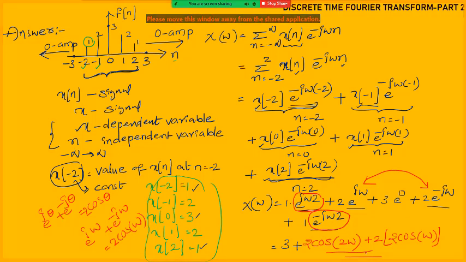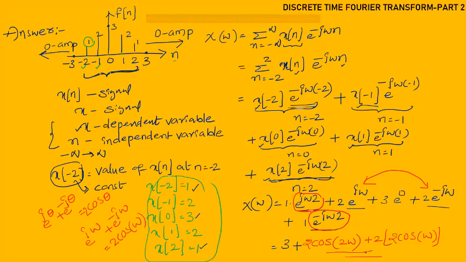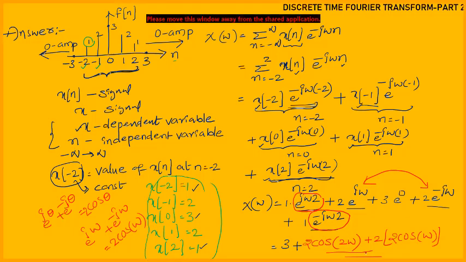Okay, in this manner we have to do the problem. In yesterday's problems, just a mathematical expression was given, like a power n into u of n minus a power n into u of minus n minus 1. Here a graphical representation is given. So by seeing the graph, we can tell for what values of n what the amplitudes are. We can substitute in the formula. So compared to yesterday's problem, this is easy.